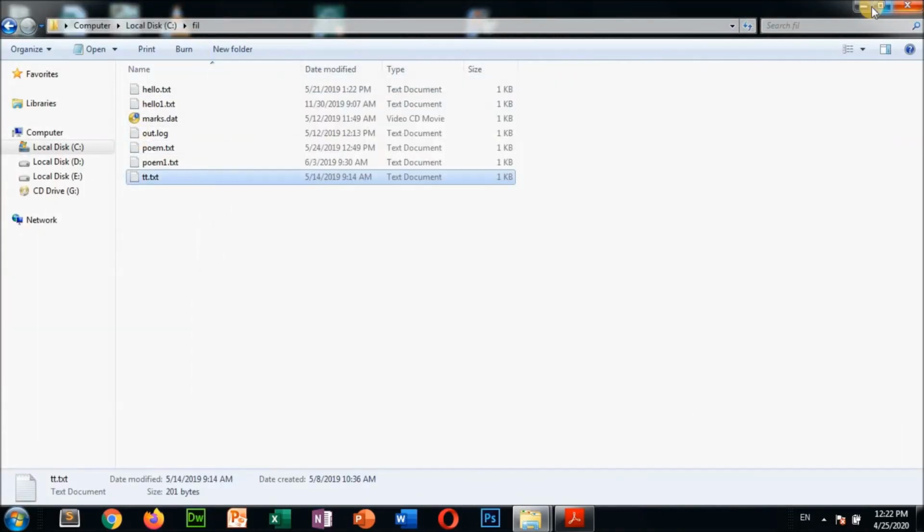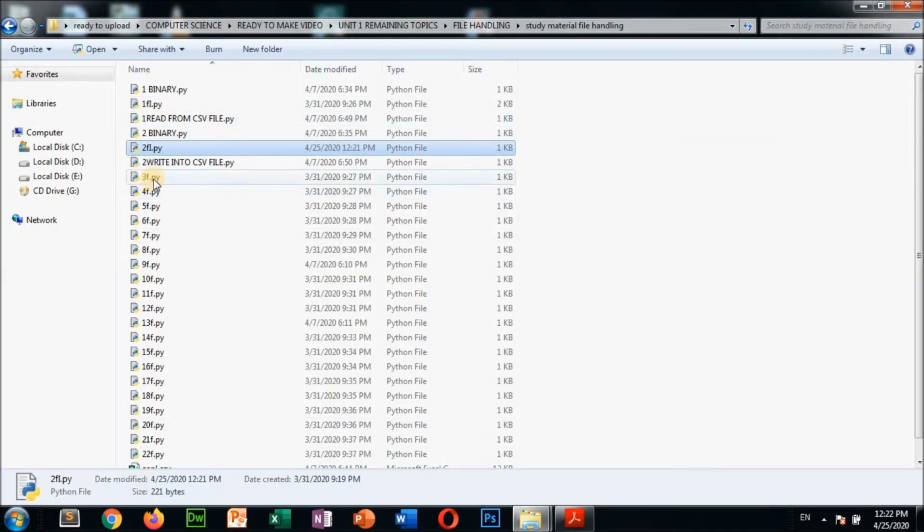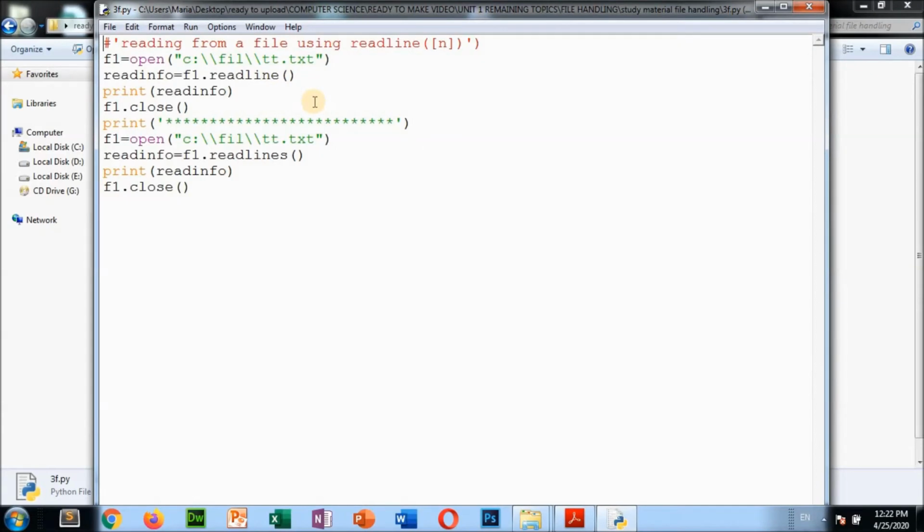Now I'm going to show you another one, example 3, reading from a file using readline. The readline function is something I have already covered in the PPT, so you can see the examples I have given there, and in these practical programs also. When you do it practically here, you will understand everything clearly.